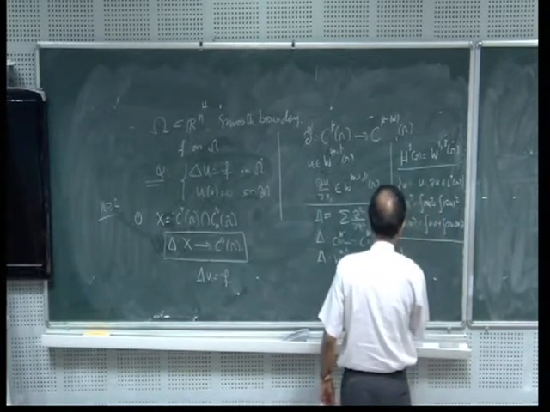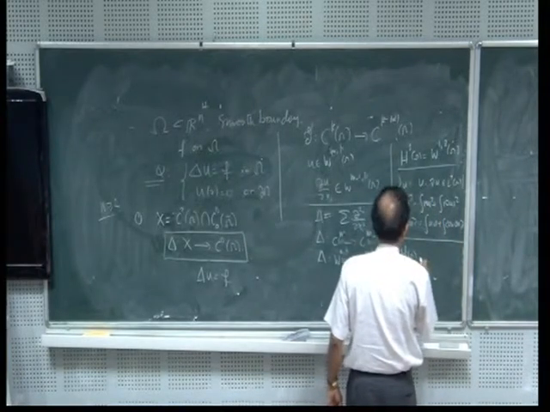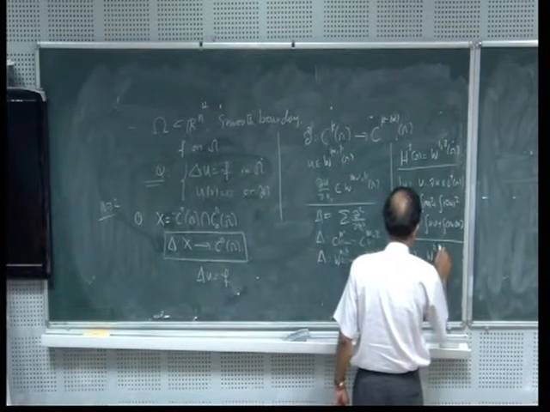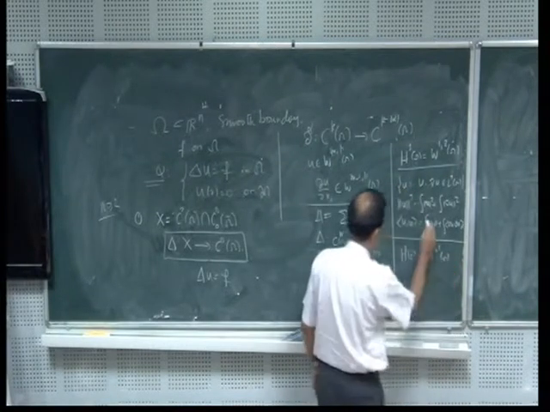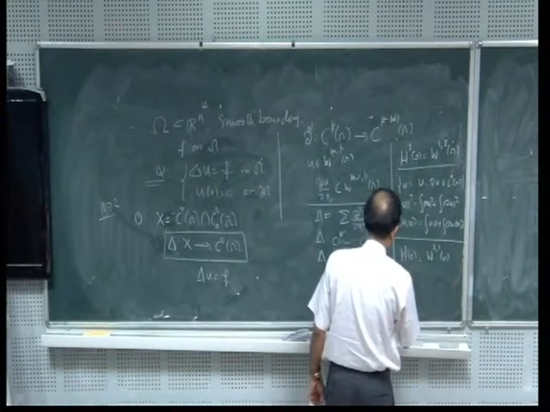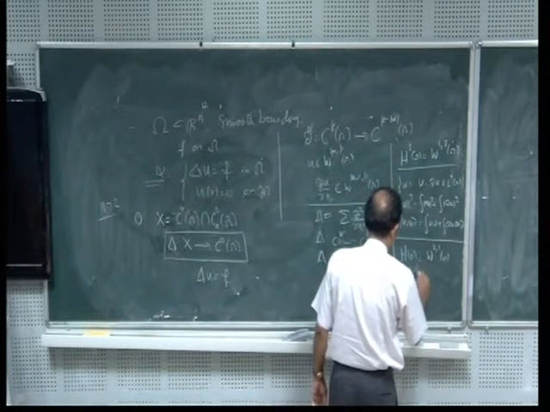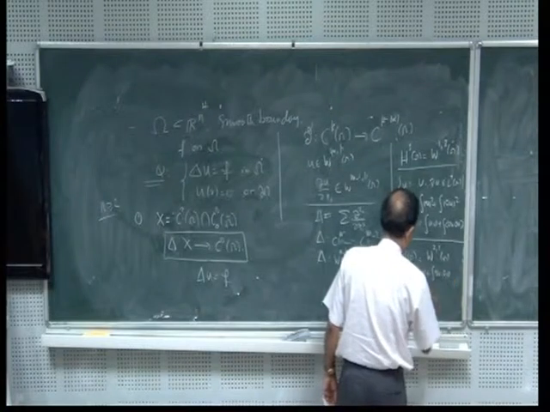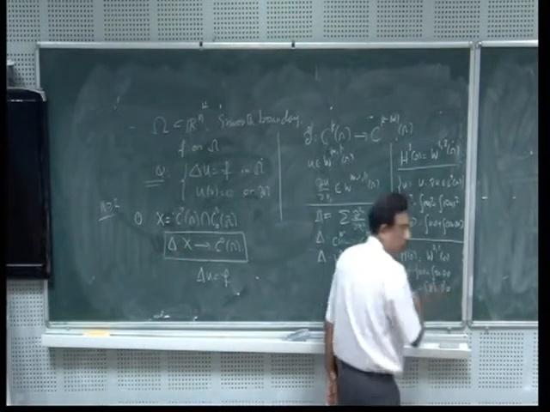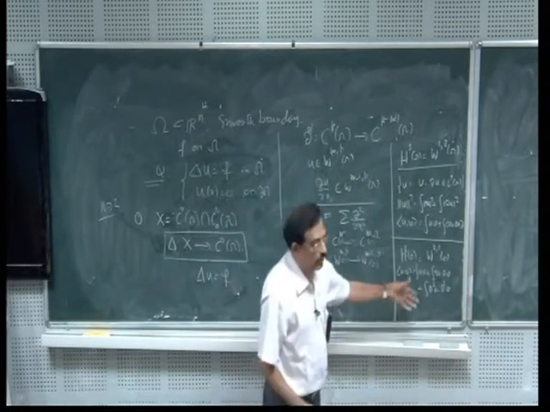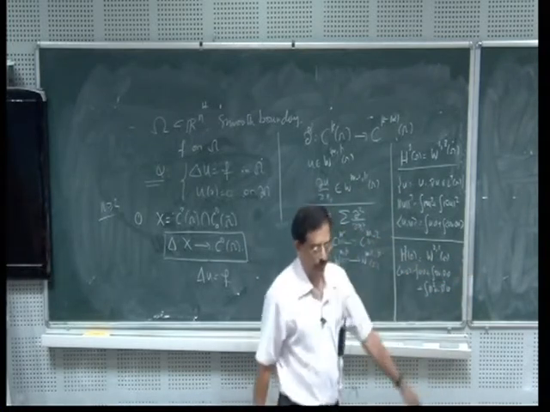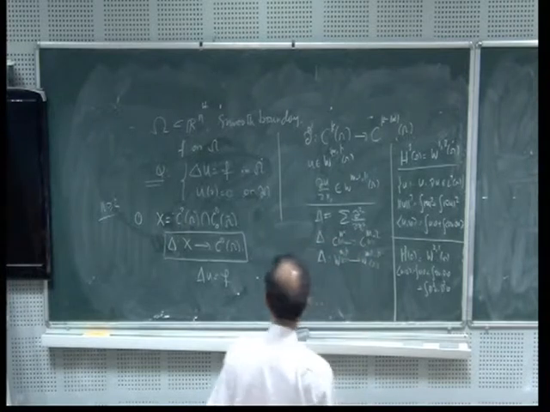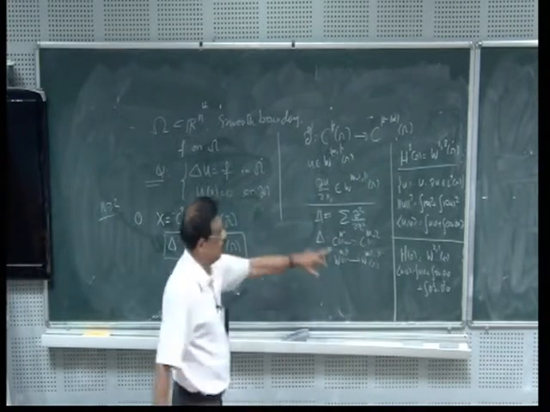Similarly, I look at H2 of omega. What is H2 of omega? It is W^{2,2} of omega, that is, twice differentiable functions, and the inner product is given by integral of uv plus integral of grad u dot grad v plus integral of the second derivatives, all the second derivatives you just take. So this is the inner product. It becomes a Hilbert space. So now let us formulate this problem in this Hilbert space.